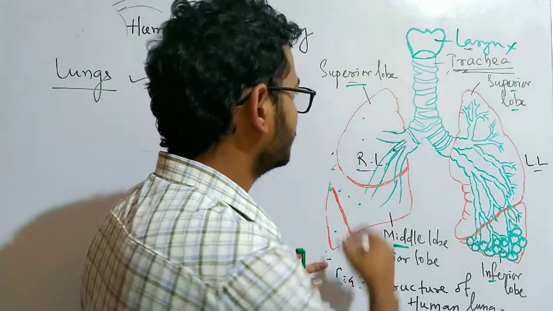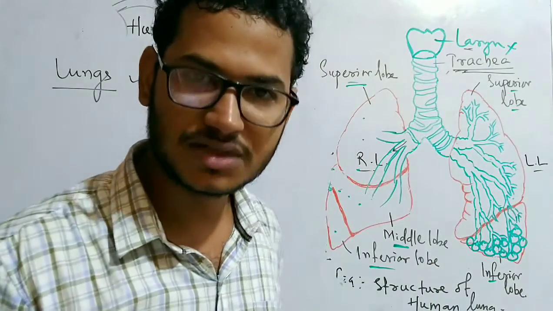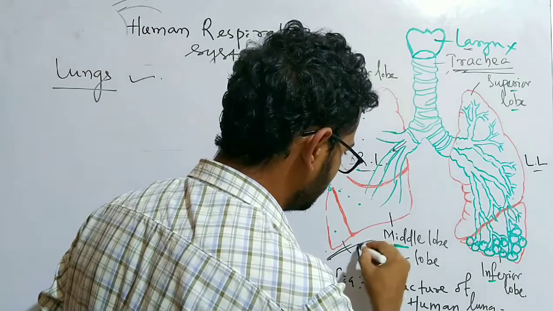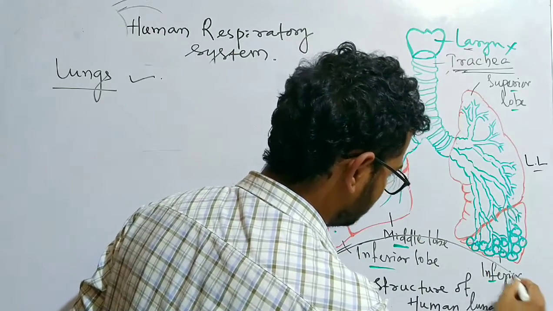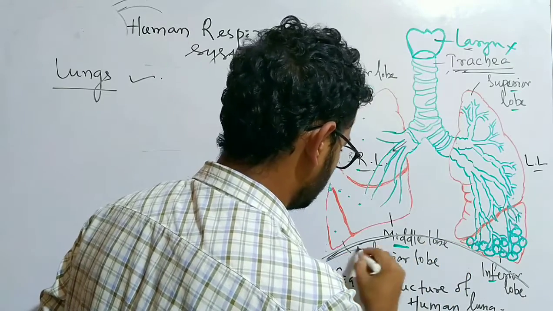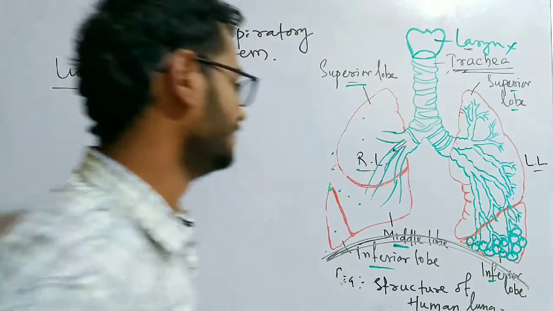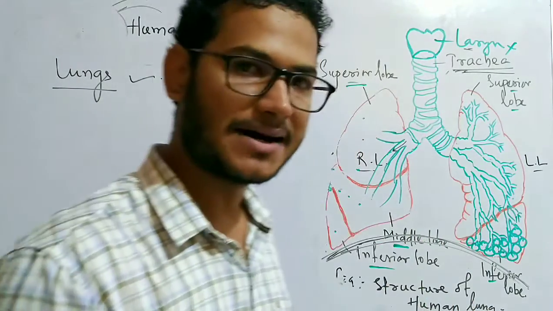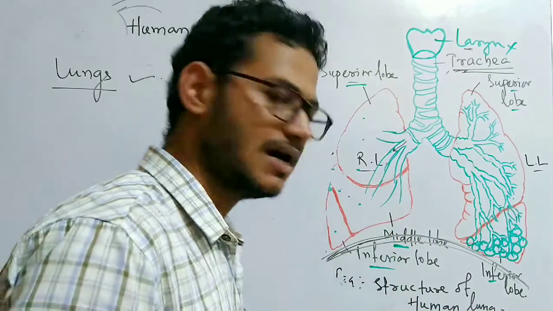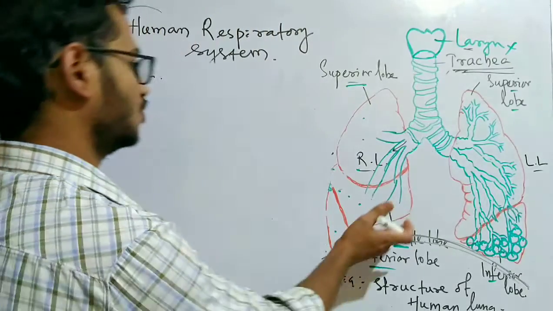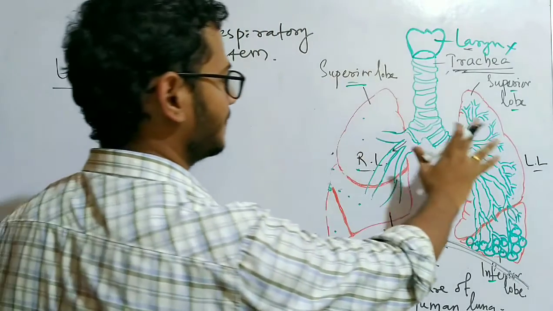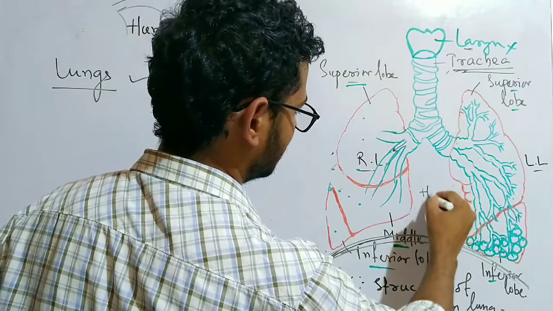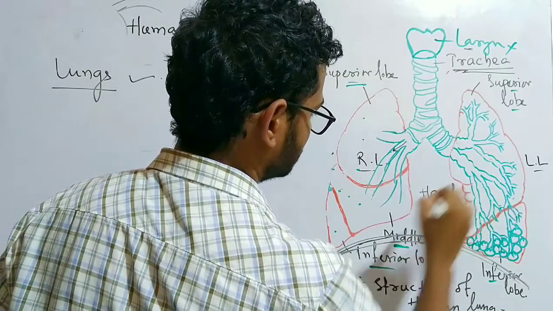So we know that if this is the structure of the lungs, then below the lungs is the structure of the diaphragm. So this is the diaphragm which separates the thorax and abdomen of the body. So thorax is the upper part having both the lungs, and as we know the heart is present at the center. Here the heart is present.